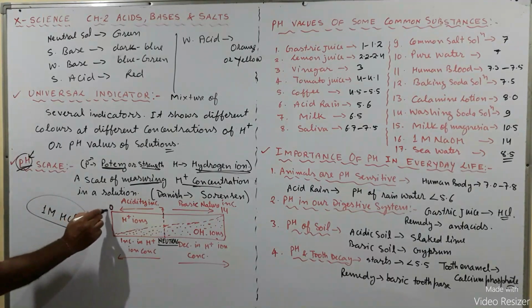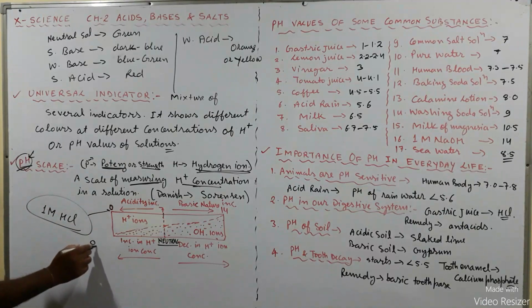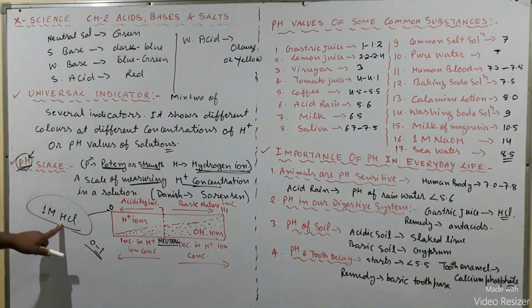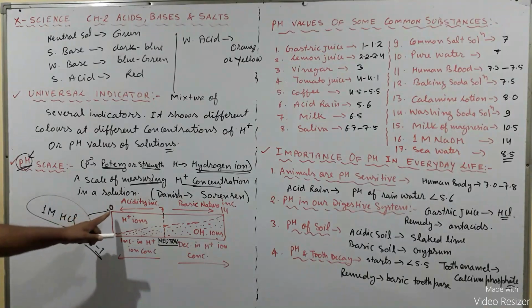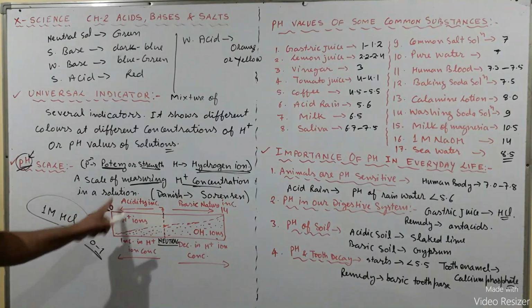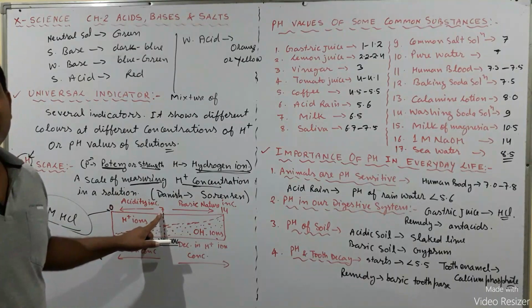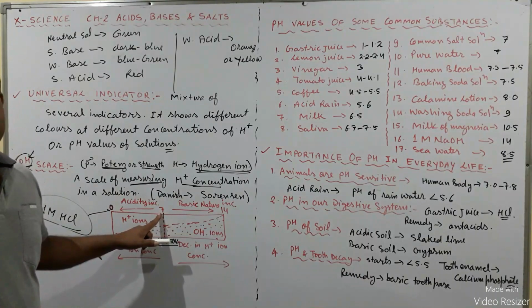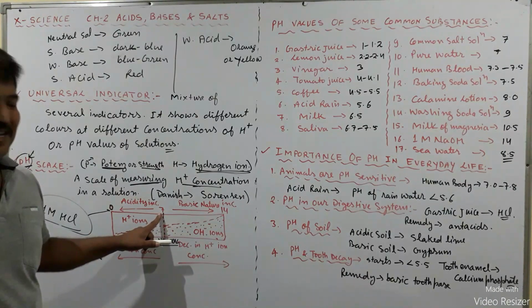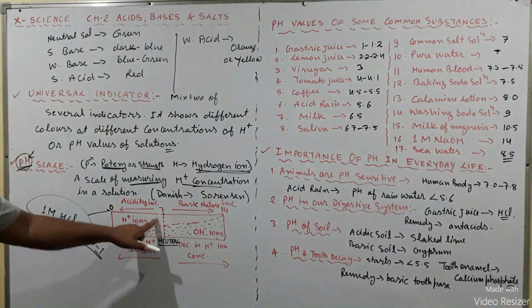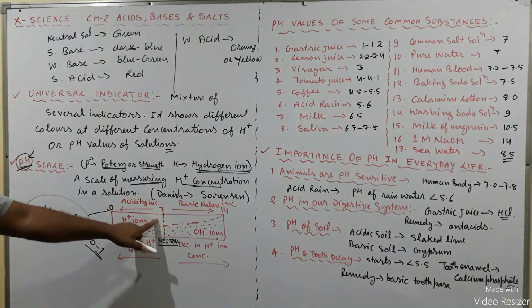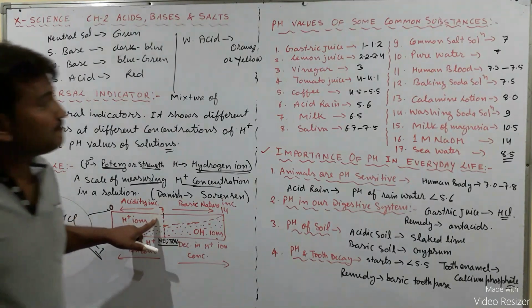The pH of 1M HCl is 0 to 1. That means it is a strong acid. But as we move near the number 7, less than 7, that means it is a weak acid. Okay, you can take the examples here.